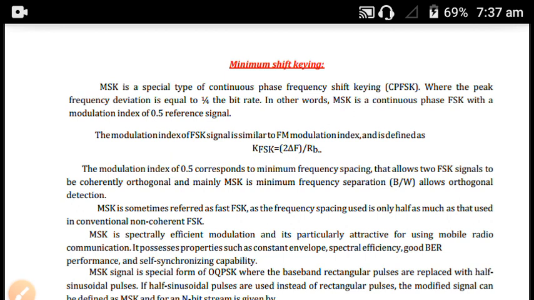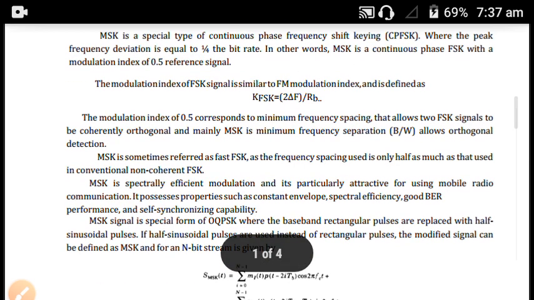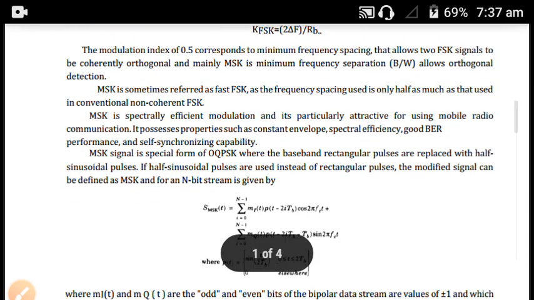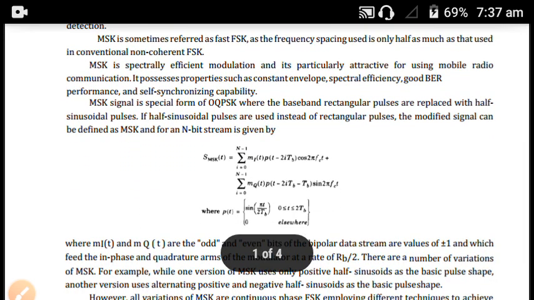What is FSK? Frequency shift keying. This MSK is a spectrally efficient modulation, and it is particularly attractive for mobile radio communication, which is its main application. The main properties of MSK are constant envelope, spectral efficiency, good bit error rate performance, and self-synchronization capability.